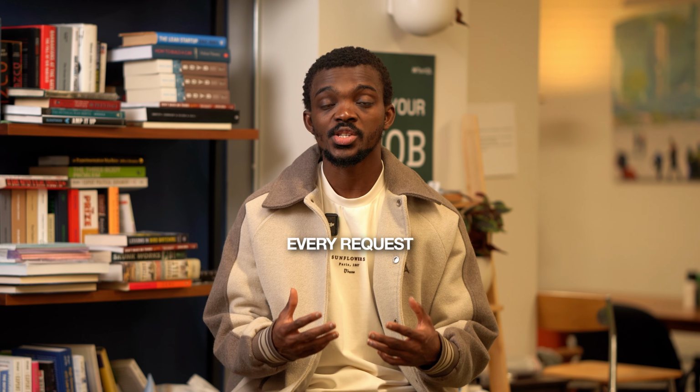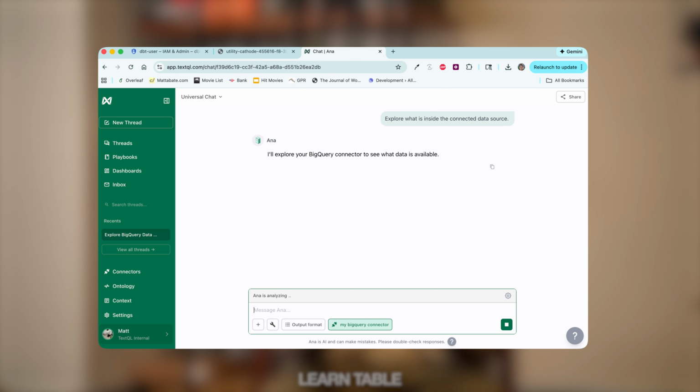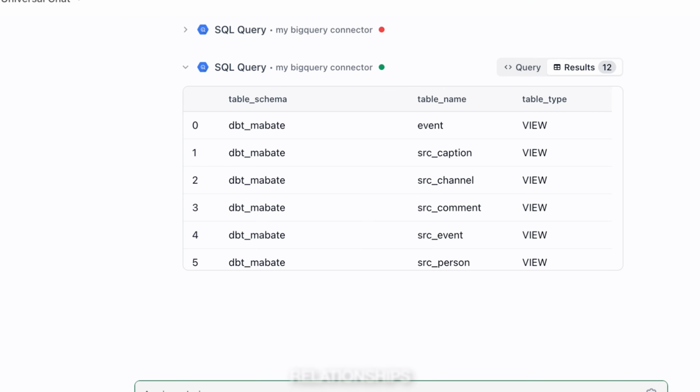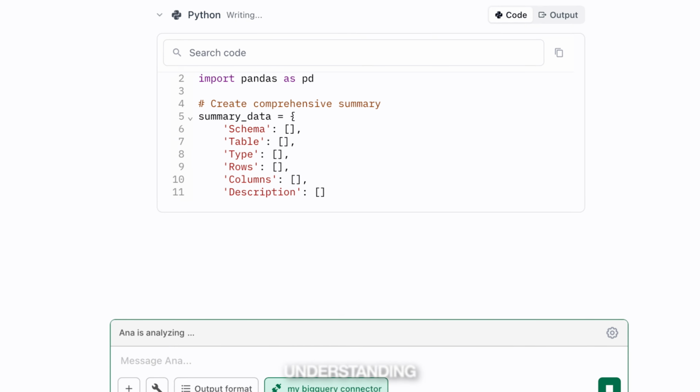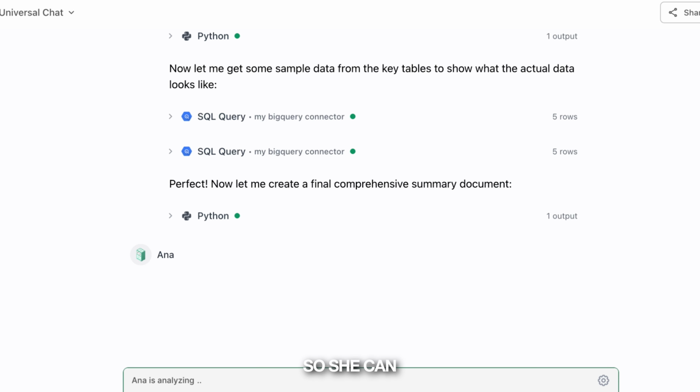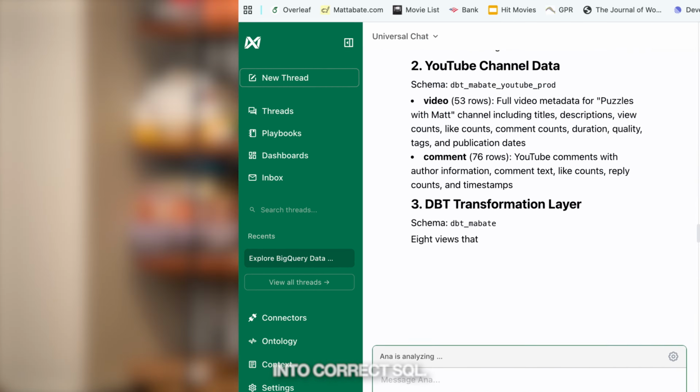At connection time, we extract metadata from your BigQuery environment. Anna maps your datasets, learns table structure, and identifies relationships, giving her a solid understanding of how your data is organized so she can translate plain English questions into correct SQL.